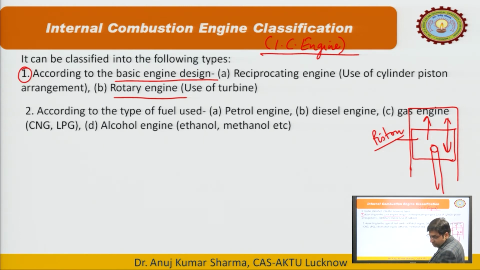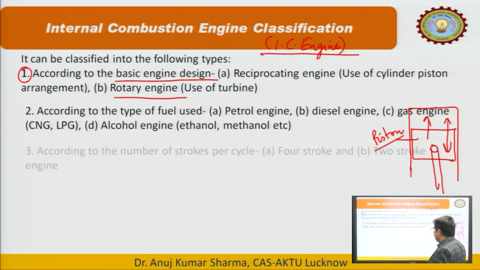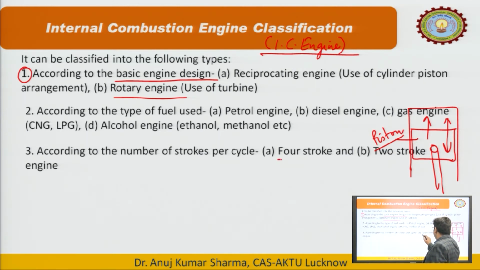Next is the classification according to the number of strokes per cycle. I will discuss this maybe in the next lecture or at the end of this lecture if time permits. So, 4 stroke and 2 stroke. What does it mean? What do you mean by stroke, stroke per cycle? I will explain this. According to that, this is a very important classification, 4 stroke and 2 stroke.